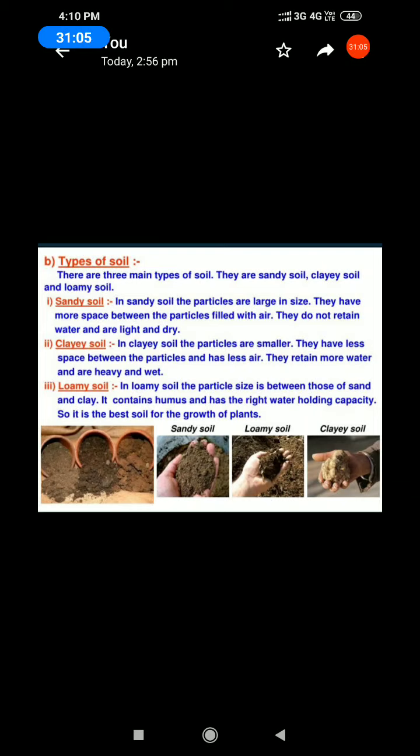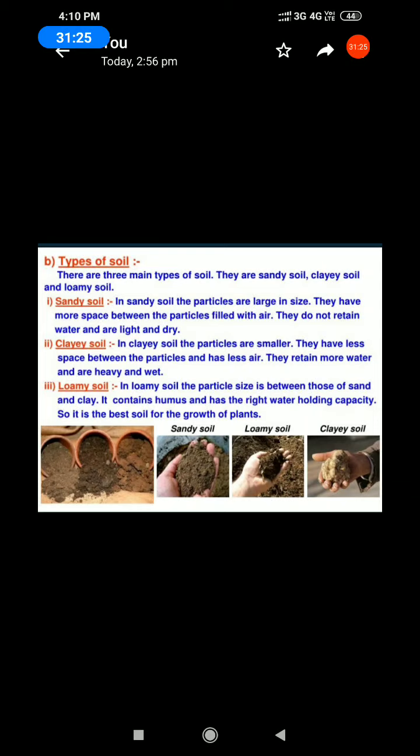Which one is the best soil for growth of plants? Loamy soil. Why is it called the best soil? It contains humus and the right water holding capacity, so it is the best soil for the growth of plants.